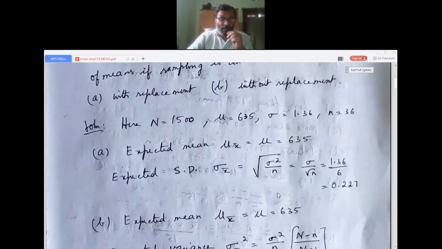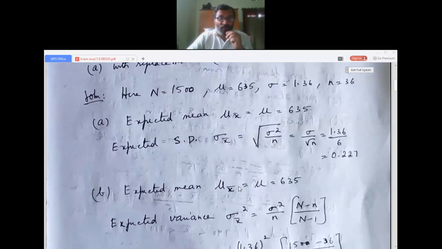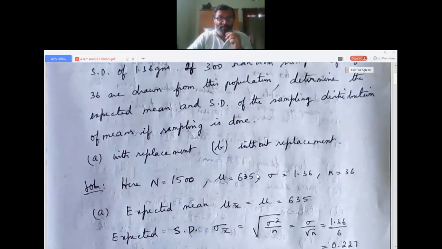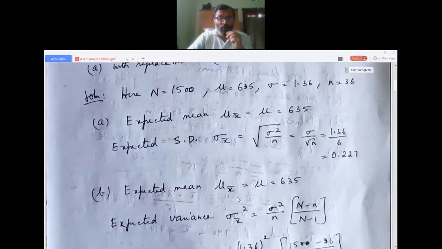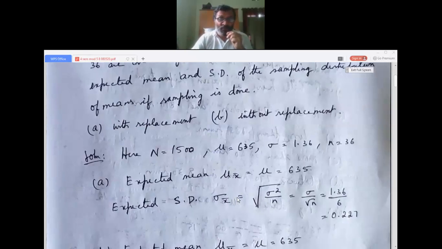Okay, now we go to B, which is without replacement. The question is the mean and standard deviation. We found those for with replacement, so now we go to without replacement. Without replacement, the formula changes. We have seen this in the previous problem; just see the problem I solved in the next class. For without replacement, the formula changes.